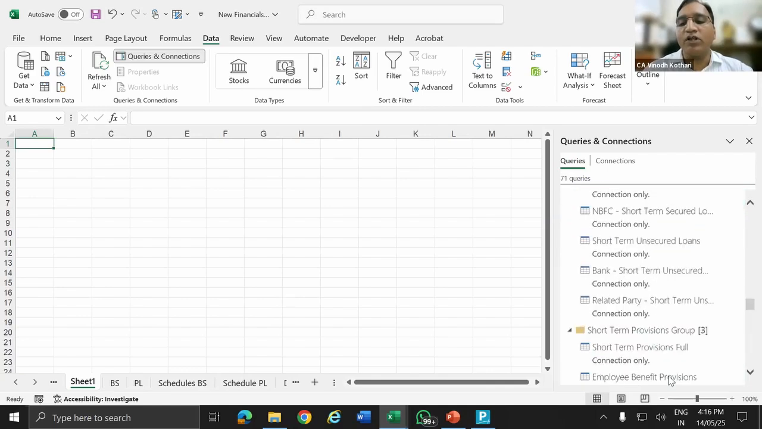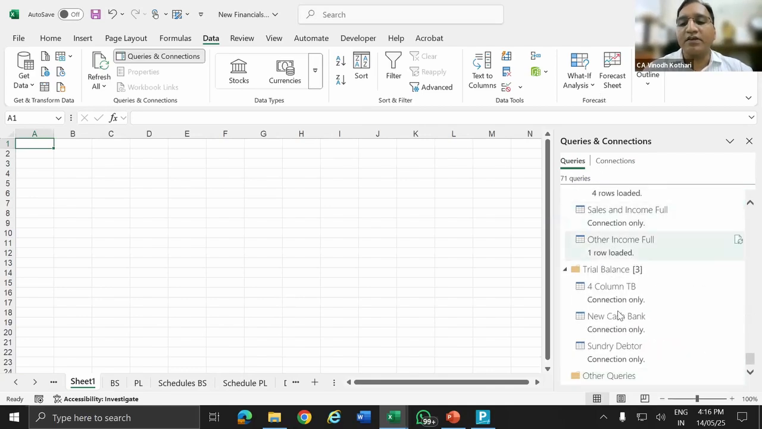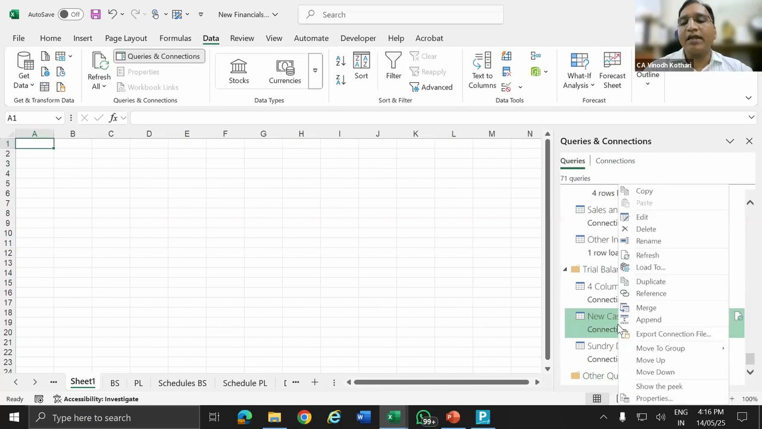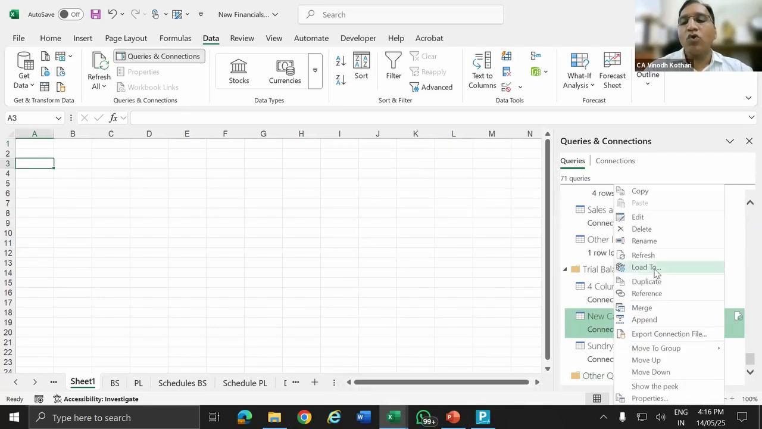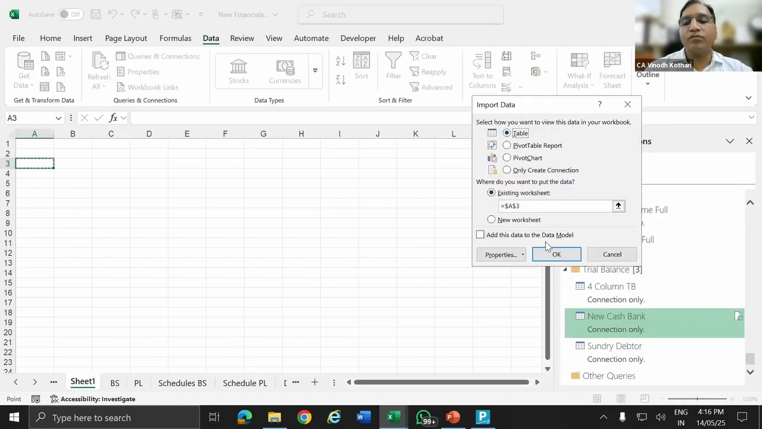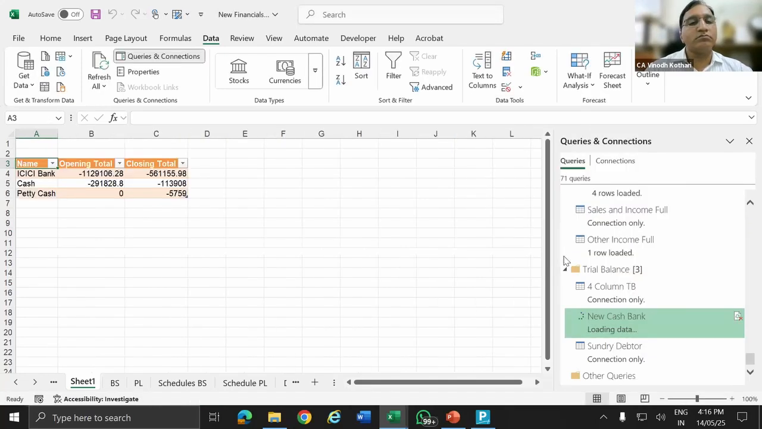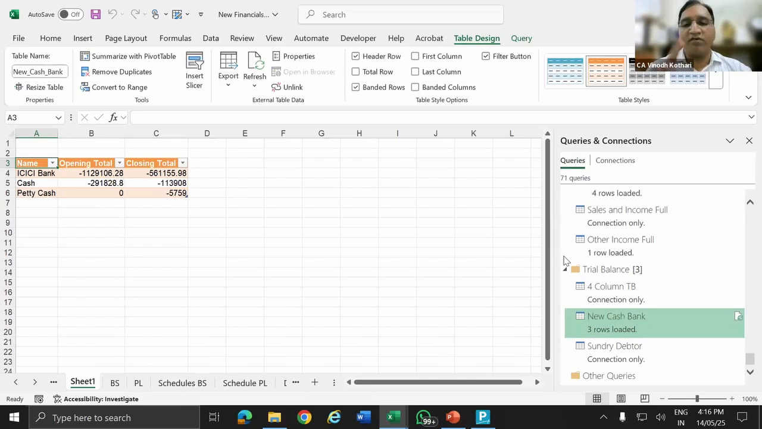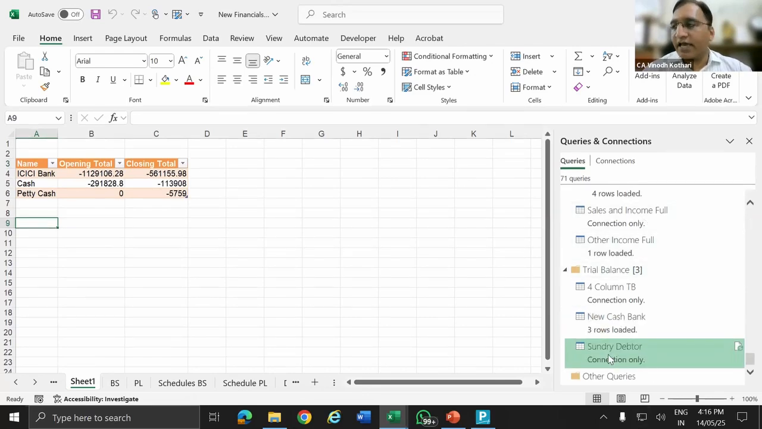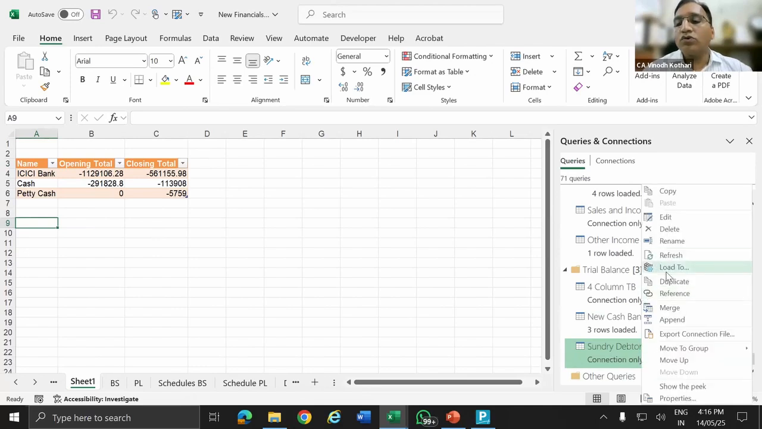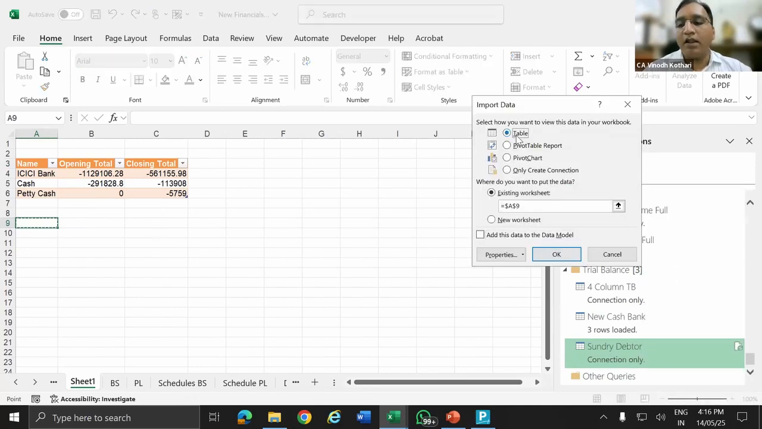If you go to the end, the two queries we created, everything is a query. New bank, right click. I'll take one step below, right click, load to table. Okay. What happened? This schedule is imported here. Once again, I'll show you. Wherever you want the schedule to be inserted, the query is already created here. I have not yet imported. Select the place, right click, load to table, and okay.